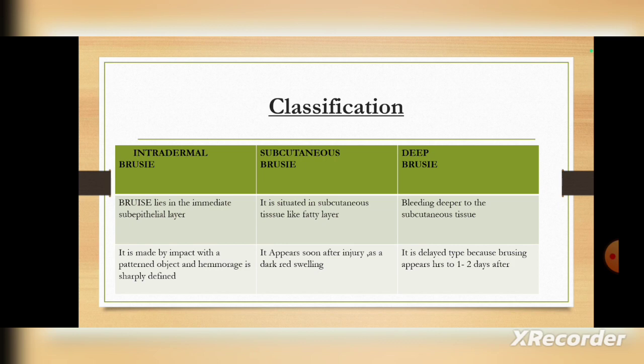Intradermal bruises are made by impact with a patterned object and the hemorrhage is sharply defined. Subcutaneous bruises appear soon after the injury as a dark red swelling. And deep bruises are of delayed type, because the bruise appears hours to 1 to 2 days after the injury. It takes almost hours to 1 to 2 days to develop.